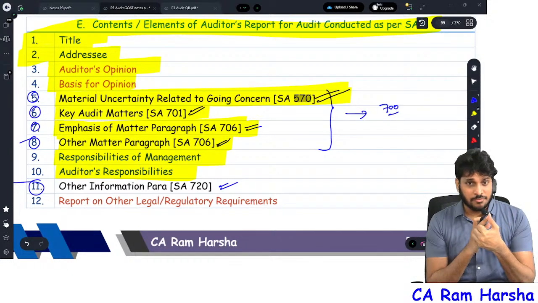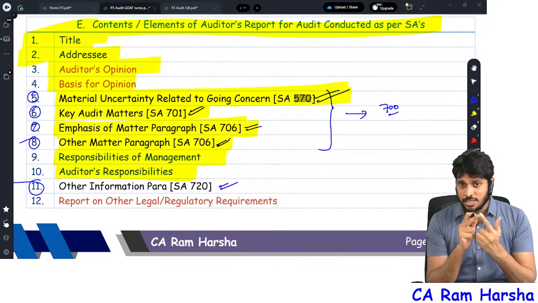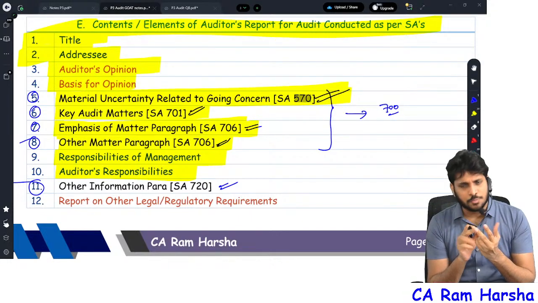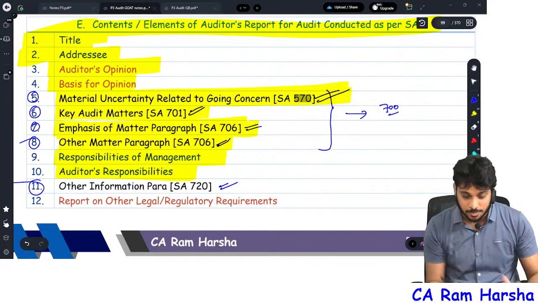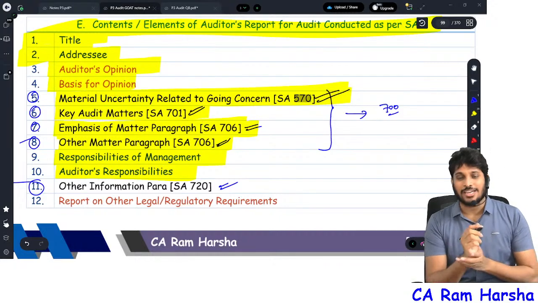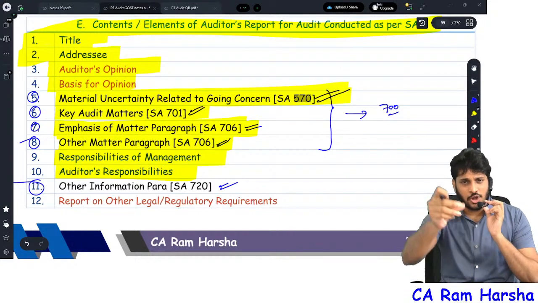Management is responsible for preparing financials as per the applicable framework. Management is also responsible to provide the auditor information, explanation, and unrestricted access to persons, that's all. So nothing big or challenging in the responsibilities. Now let us discuss key audit matter. Just another 15 minutes, key audit matter will be over.